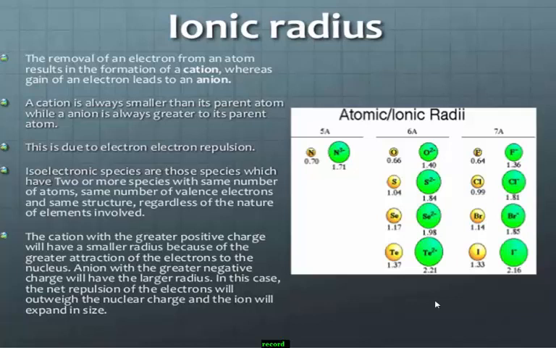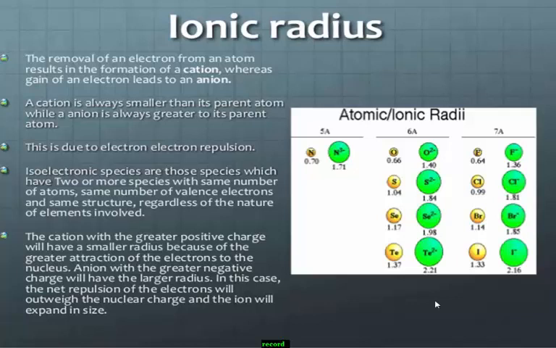A cation is always smaller than its parent atom, while an anion is always greater than its parent atom. Remember this very important point. This is due to electron-electron repulsion.